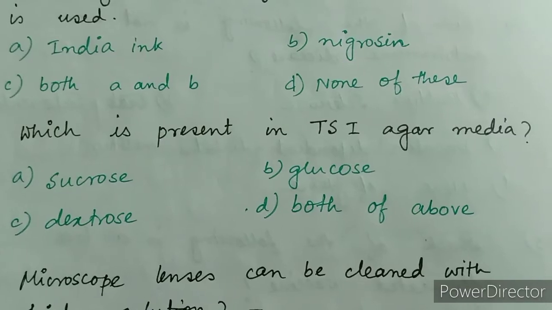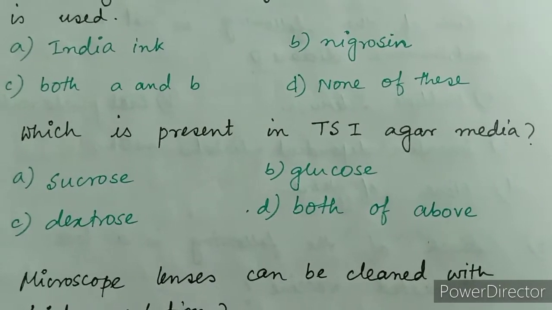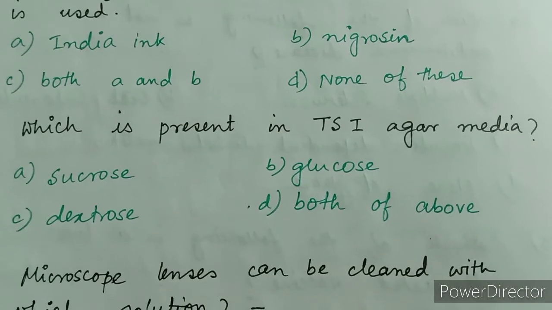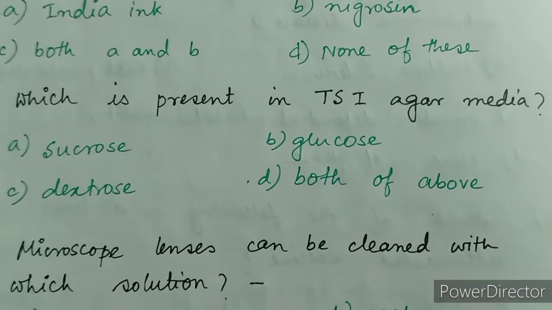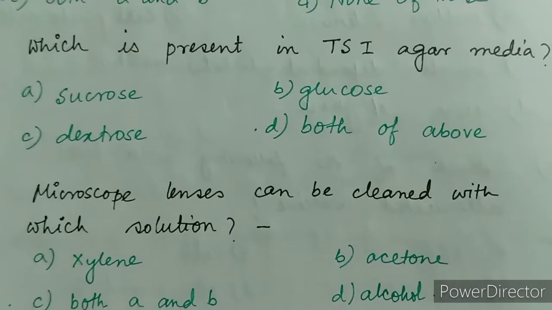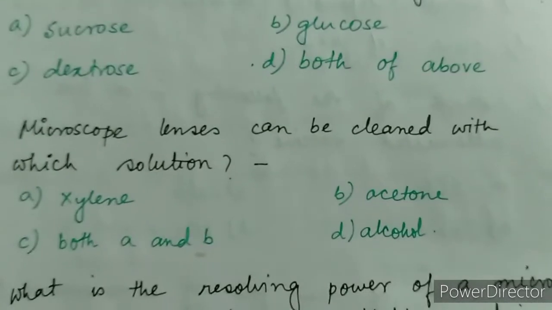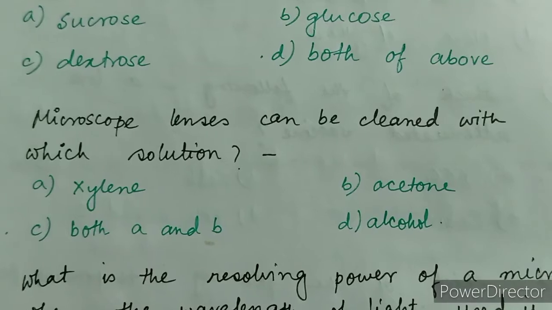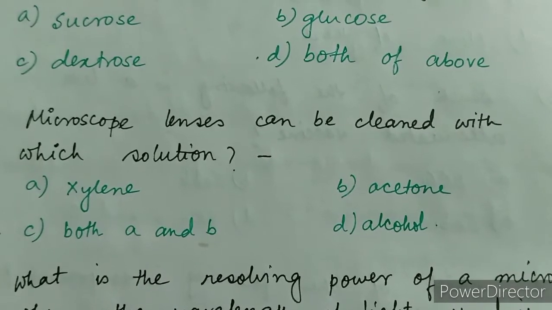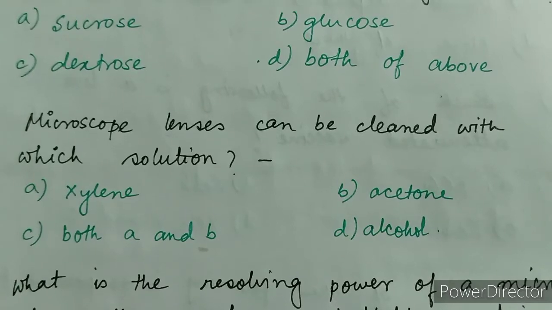Next question, which is present in TSI agar media? Options are A. sucrose, B. glucose, C. dextrose, and D. both of the above. Next question, microscope lenses can be cleaned with which solution? Options are A. xylene, B. acetone, C. both A and B, and D. alcohol.